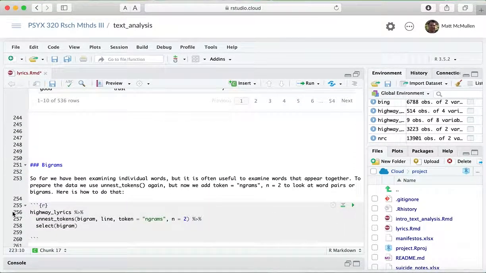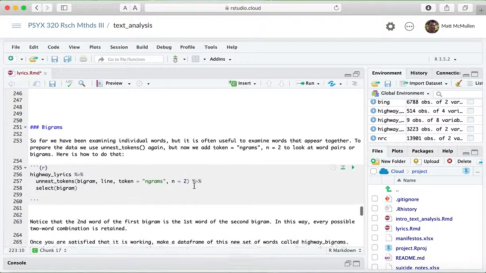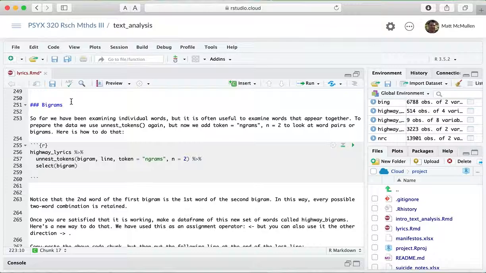Okay, all right, so that's some sentiment analysis. Now the other topic I wanted to cover in this notebook is the use of bigrams. In the past when we've used this, you might have wondered why it was called unnest tokens instead of unnest words, because that's what we've been doing before. One of the reasons is that the token doesn't have to be a word. It could be a word pair, or something even larger. It could be 10 words if you're looking more at sentences.